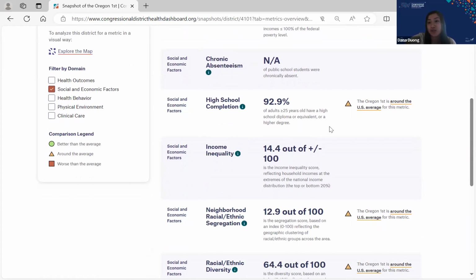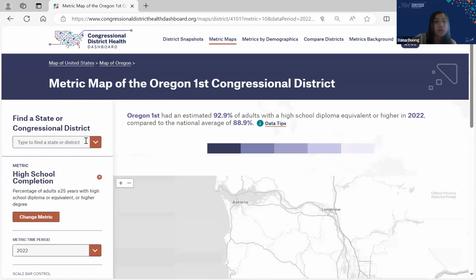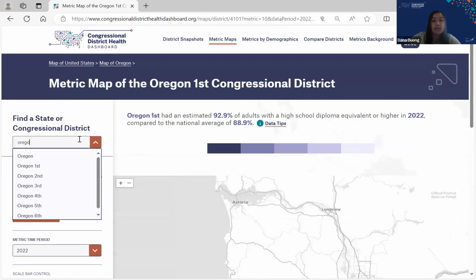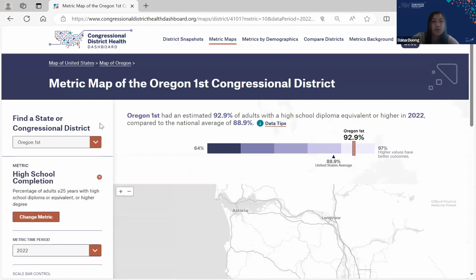And that actually is just around the US average, as you can see here with the yellow triangle. So that is great information for me. I kind of want to dive a little bit more and see how that metric compares in Oregon's first district. So go ahead, you can click on that metric specifically over here. Go ahead and bring in the congressional district that you were looking at.